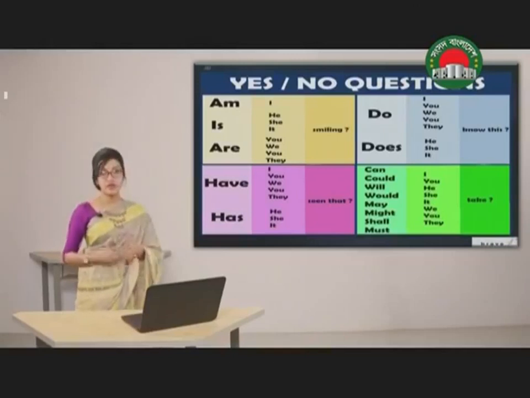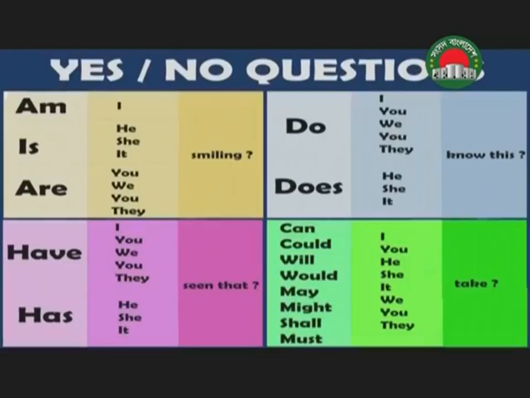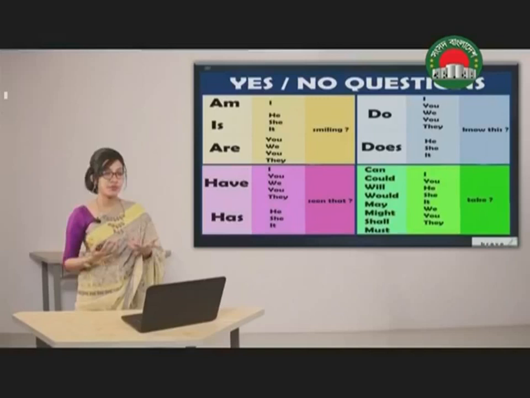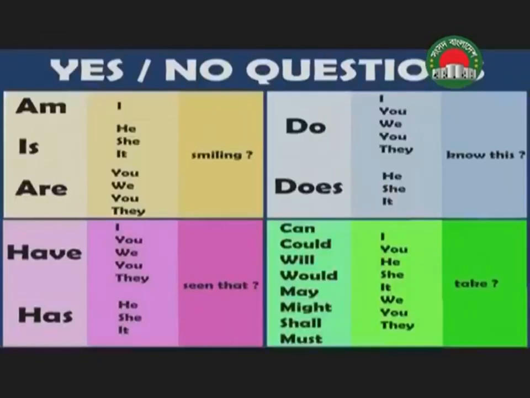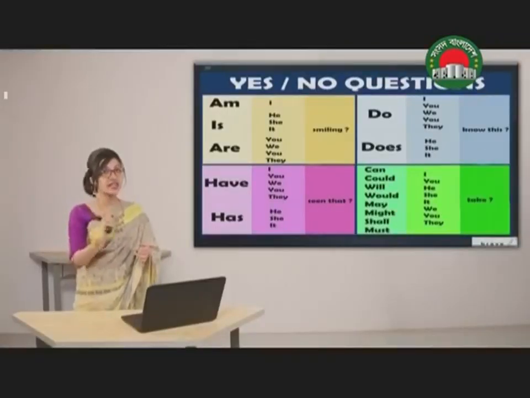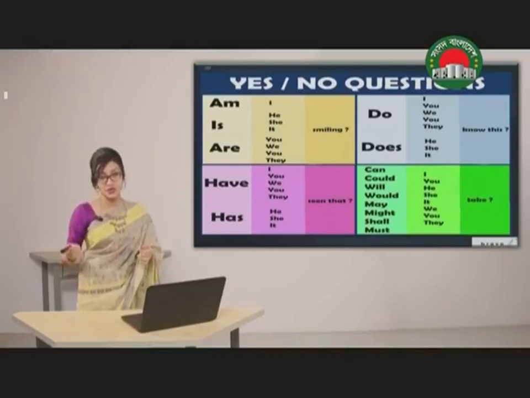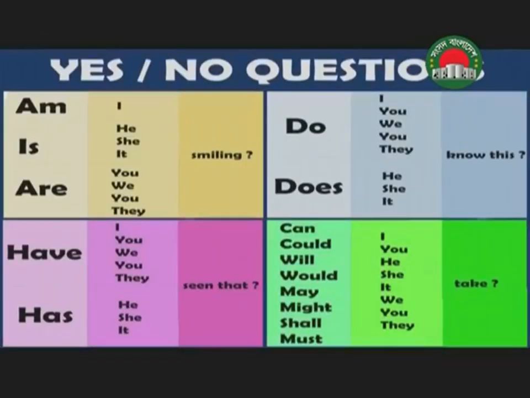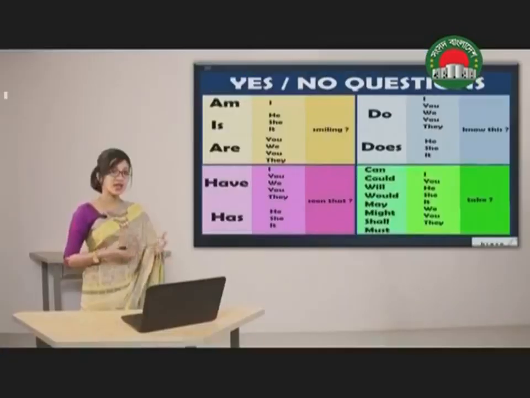So here are some examples of yes/no questions. Let's look at them at first. As you can see, am I smiling? Are you smiling? Do you know this? Does he know this? So as you can see in these questions, if someone asks me a question, do you know this? I can either answer yes, I know, or I can say no. So just using a single word, yes or no, I'm giving an answer. So that's why these questions have been referred to as yes/no questions. Have you seen that? Will he take this money? So this type of question can be mentioned as a yes/no question.